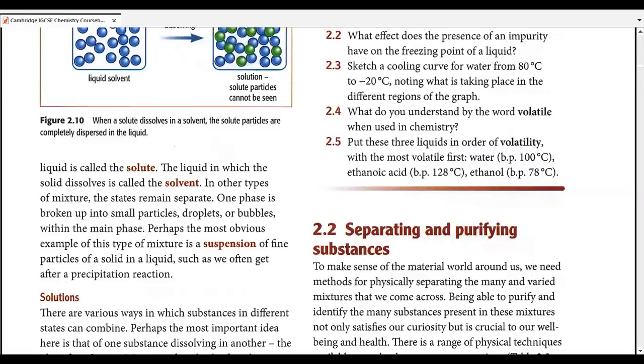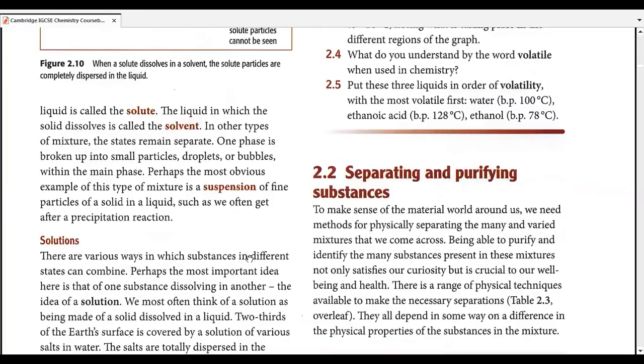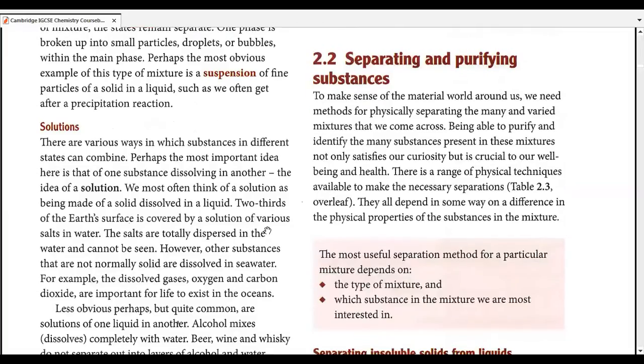That's exactly the same thing that we are going to do in case of solutions. For example, there are various ways in which substances in different states can be combined. Perhaps the important idea here is that of one substance dissolving in another, the idea of the solution. We most often think of a solution as being made of a solid dissolved in a liquid. Two-thirds of Earth's surface is covered by a solution of various salts and water, that are our oceans actually. The salts are totally dispersed in water and cannot be seen.